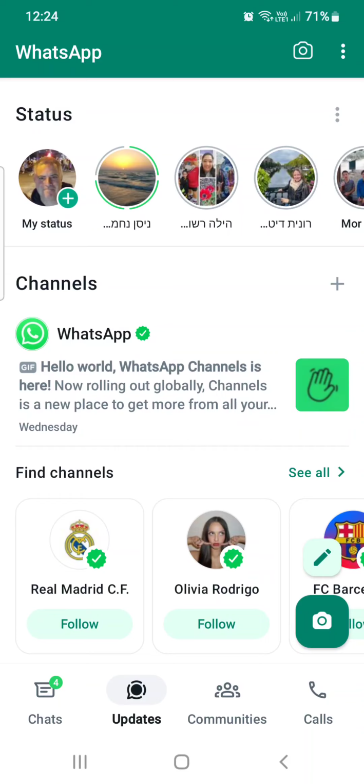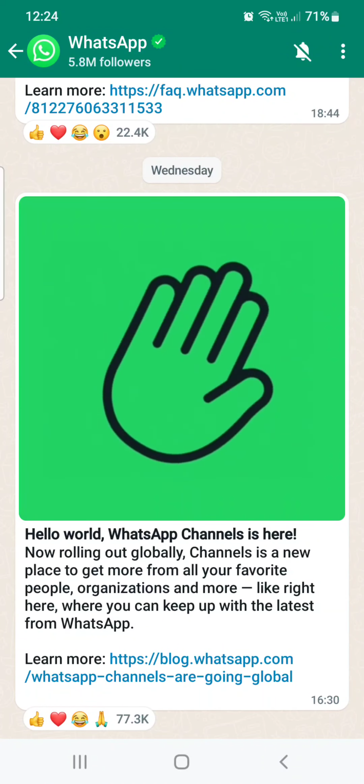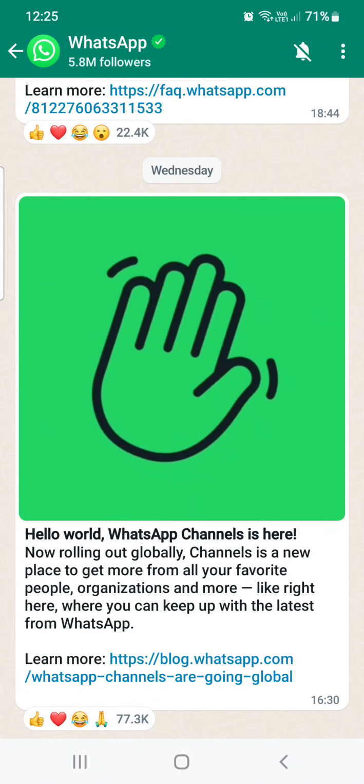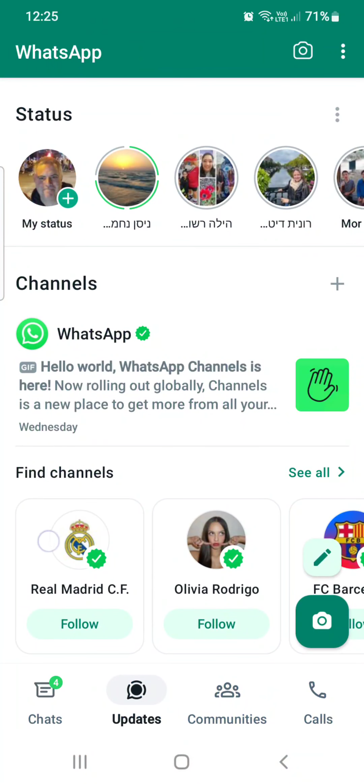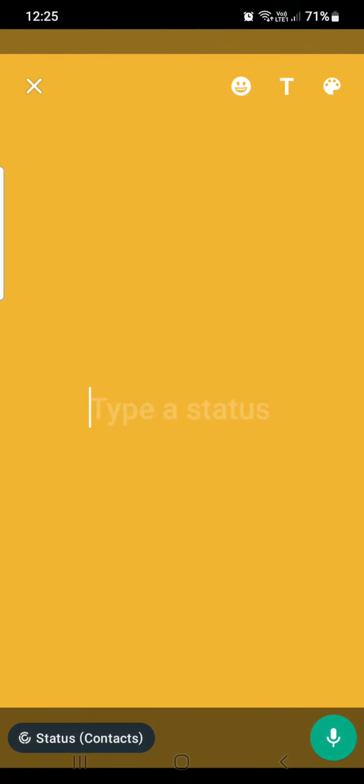If I go, for instance, to the WhatsApp channel, which I signed up to, here I can see there's a post about this new channel feature. There's 77.3k reactions. That's a lot, and in total there's 1.8 million followers. So I think by default it's muted, and I don't know how you can create new channels. This is something I need to check.